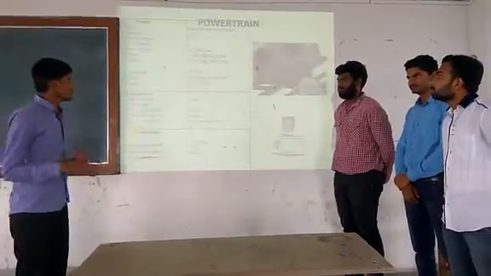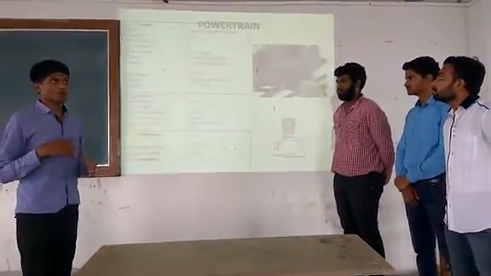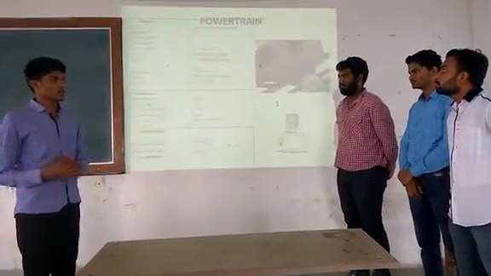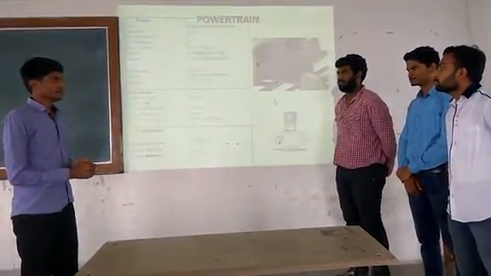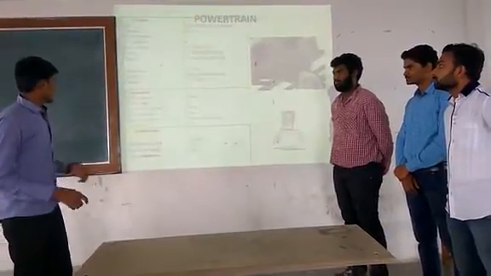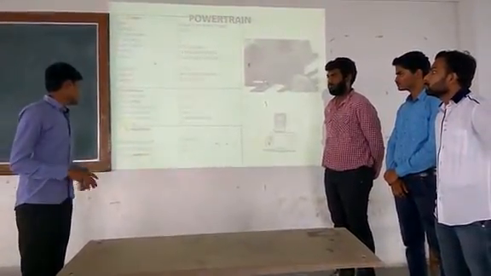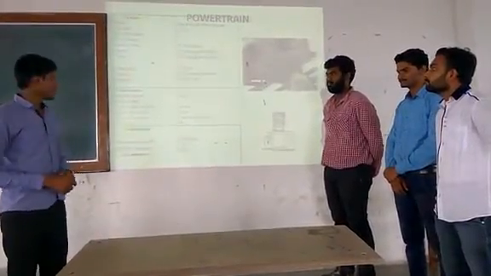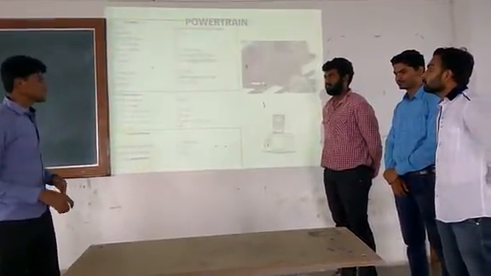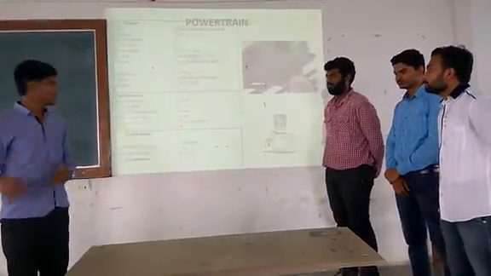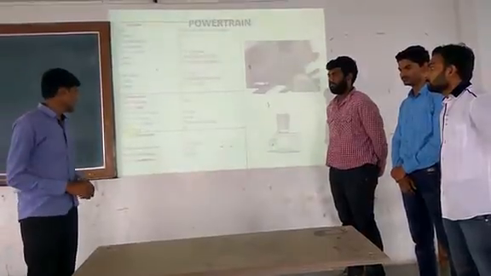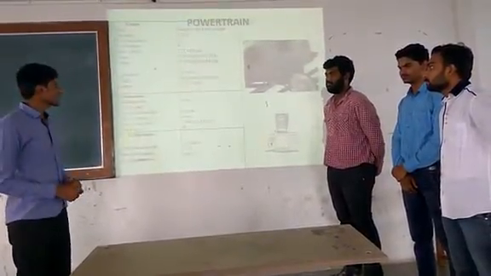Then manual transmission has less fuel consumption compared to automatic transmission, and we have also calculated various parameters of the powertrain. The maximum speed is 76.89 km per hour, and we are selecting the final reduction as the chain sprocket, which will be 2.533, and the acceleration of our cart will be 9.8 meter per second square.